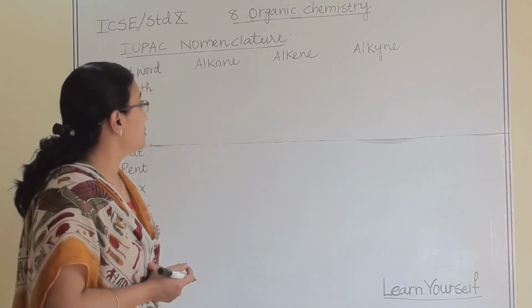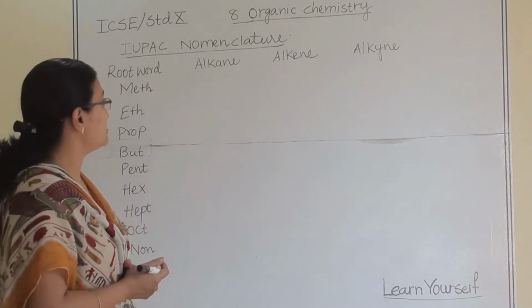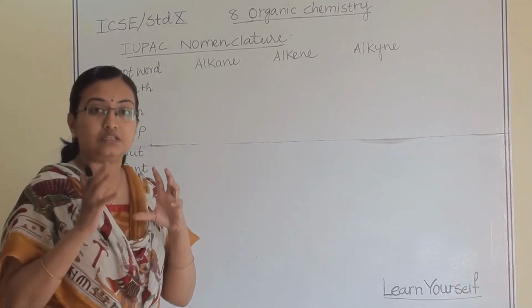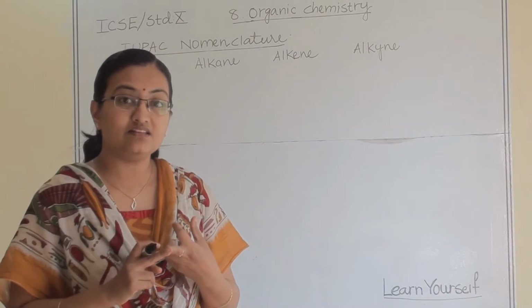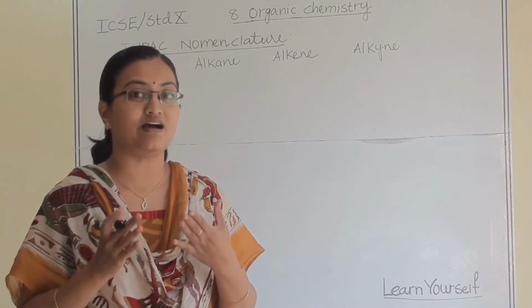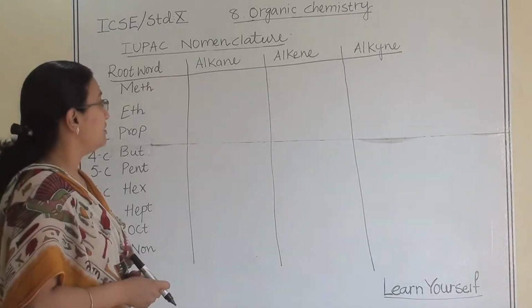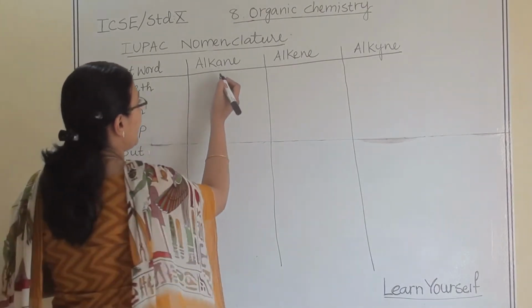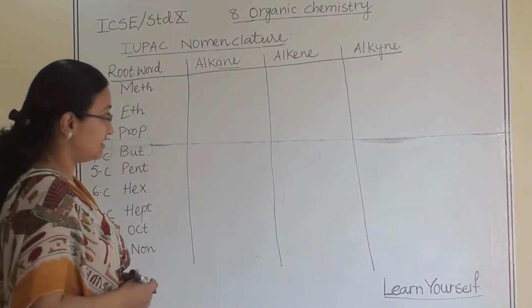We are going to learn about a basic concept of IUPAC nomenclature, and that is all about alkane, alkene and alkyne. There are 3 basic groups in organic structures. Alkanes are single bonded, alkenes are double bonded, and alkynes are triple bonded. In these 3 basic groups, the first one is alkane, single bonded, with the suffix ane.